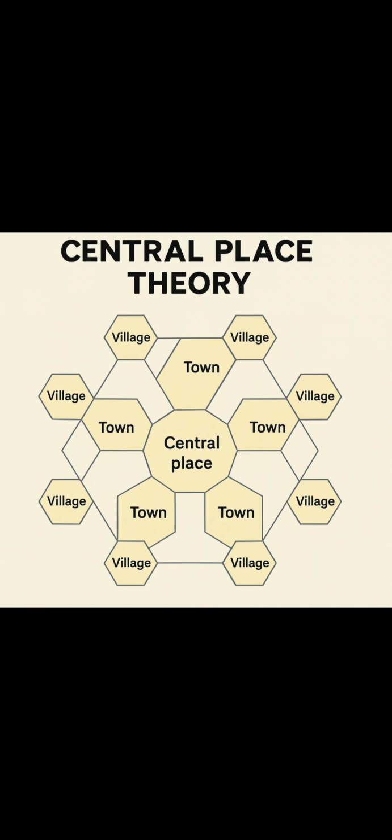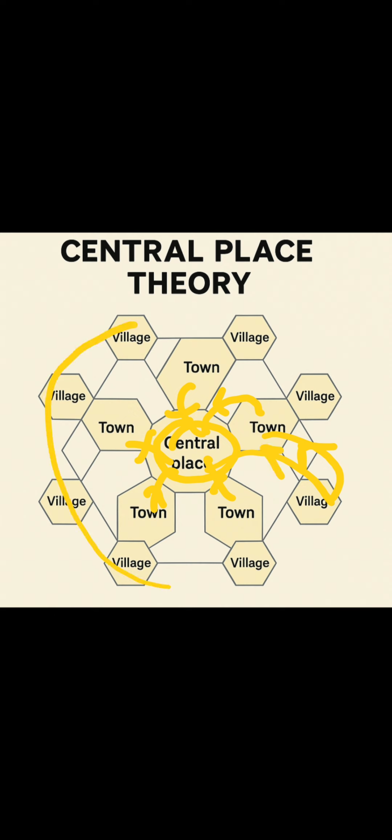So this is the central place theory concept. I will explain it through images, guys. Please concentrate. So this is the main central place. Whatever we thought, this is a bigger city. This acts as a magnet. So town people will also come to cities for bigger services. First village people will go to town for services, and if they want bigger, they will go to the city. Then in the second hierarchy, they will go to the city.